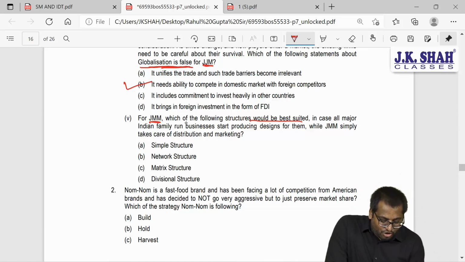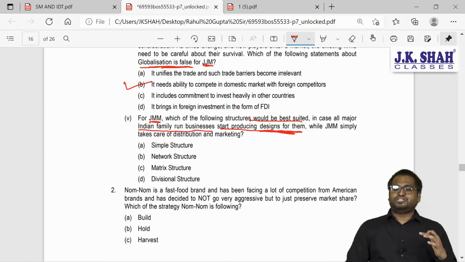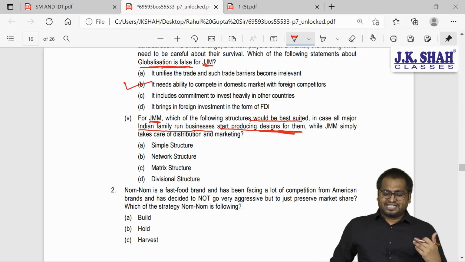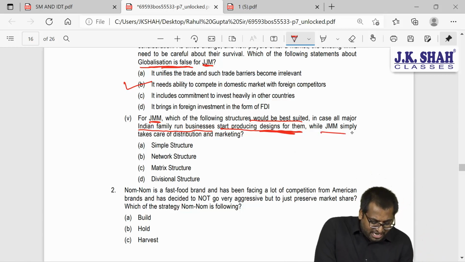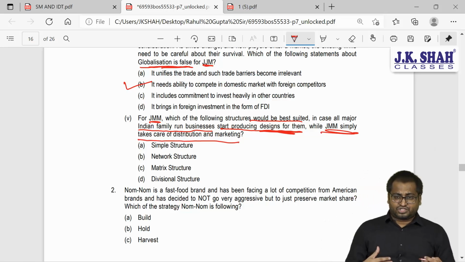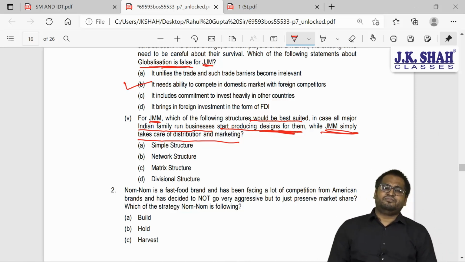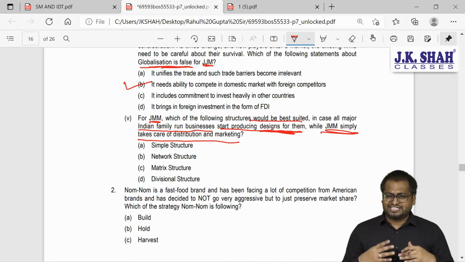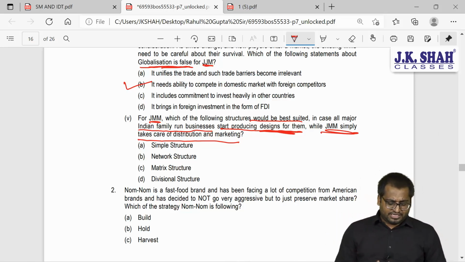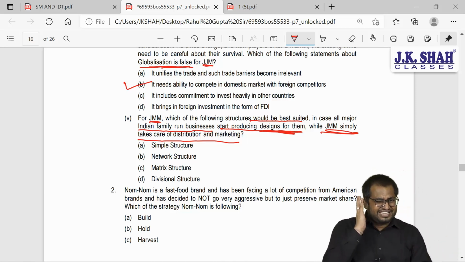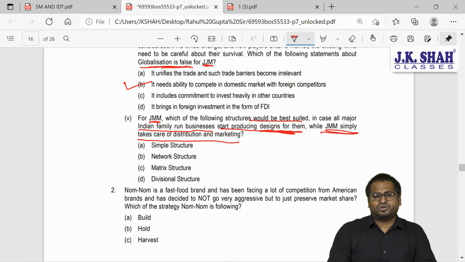In case all major Indian family run businesses start producing designs for them, so all Indian companies who are into manufacturing, they start designing for them, while JMM simply take care of distribution and marketing. So which of the structure will be beneficial for them? Which structure they should follow? Is it simple structure that they should follow? Is it network structure? Is it matrix structure? Is it divisional structure? Think and answer. Think, it's not difficult.